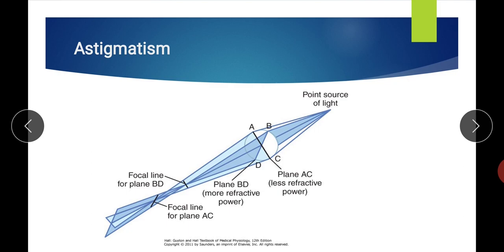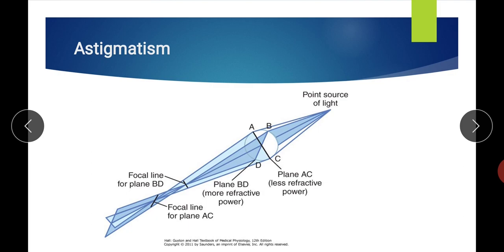Now another type of error of refraction is astigmatism. Astigmatism is the condition when the light rays which pass through one plane of the refractory medium are focused at one point, and the light rays in the plane at right angle to that plane are focused on another point. So here, rather than a single focal point, we have more than one focal point. You can compare astigmatism with a cylindrical lens.